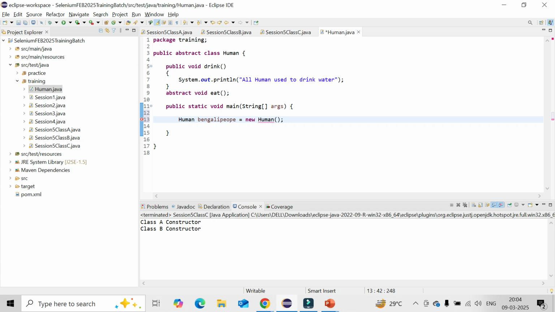It is showing the error: cannot instantiate the type Human. Why? Because it's an abstract class, so you cannot do it. So what is the way I can do it? You need to create a class.